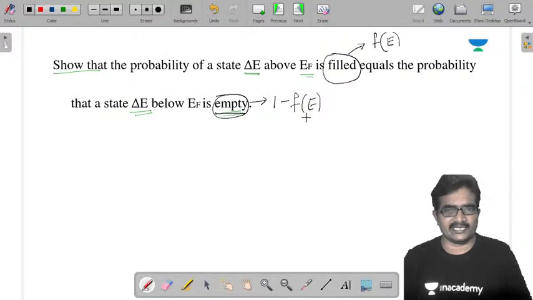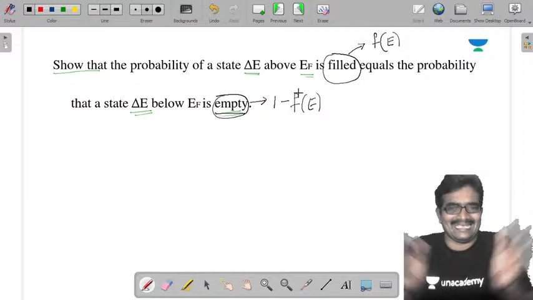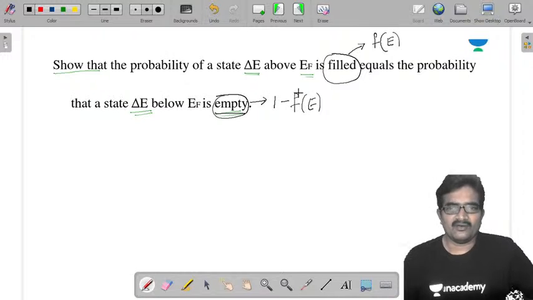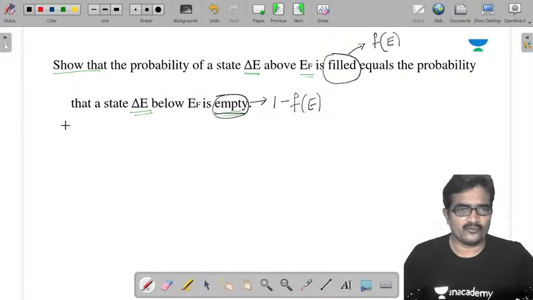Okay. Now they are saying both should be equal. You have to show that. That is the thing you need to show. First of all, I am going to take the filled level. Filled.